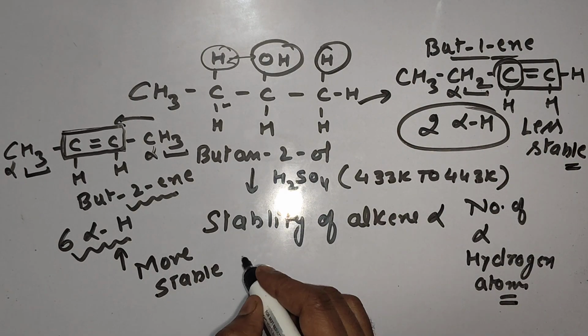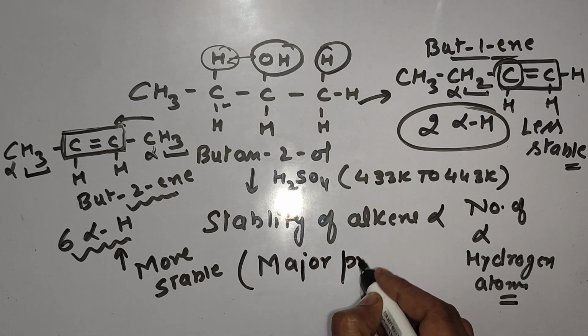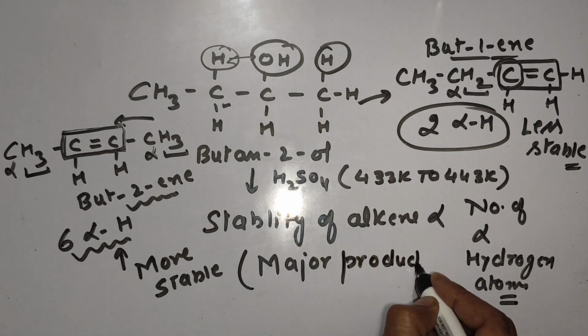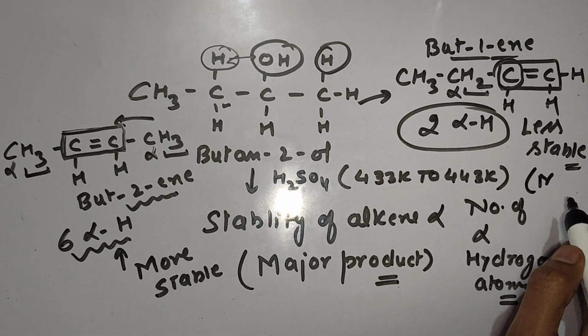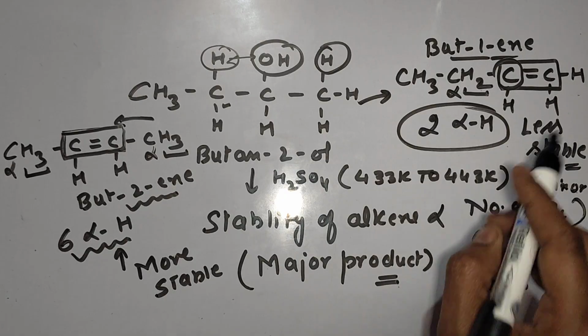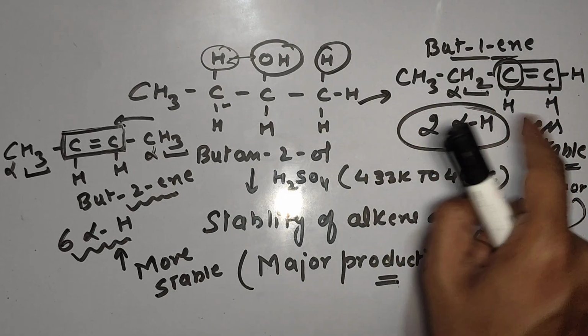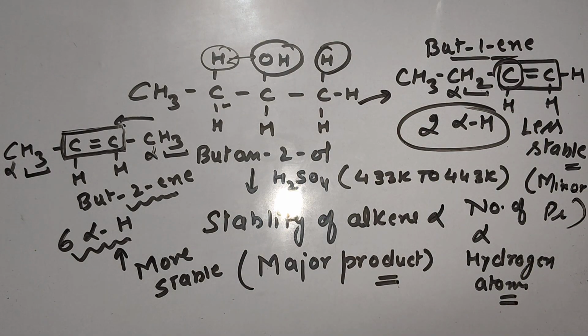So according to Saytzeff rule, this will be our major product and this will be our minor product. Means this alkene will generate in lesser amount and this alkene will generate in major amount. That's it. This was the topic.